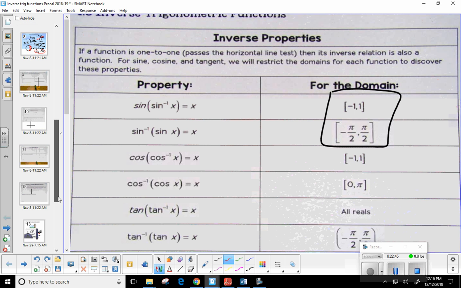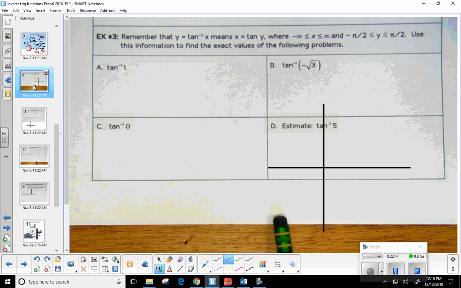Okay. So let's try some tangent problems. All right. I'm going to go ahead and skip around a little bit. Let's start with B first. Okay. Tangent inverse of the negative square root of 3. Okay. Now remember, tangent inverse, you can only find him in quadrant 1 or in quadrant 4. So what quadrant would B find himself in? Why 4? Because it's negative.